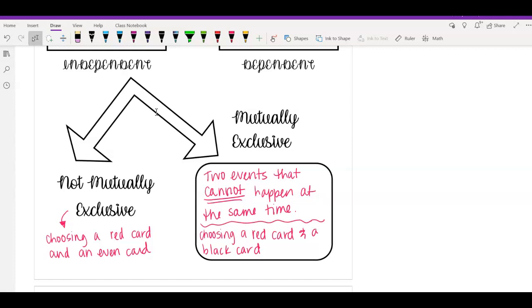However, if you're choosing one card, and you want a red card, and the card you chose is an even card, then you could have not mutually exclusive events. A red card could also be an even card. So once you get to independent, you want to ask yourself, can those two events happen at the same time? And you'll see that in the examples that we do.